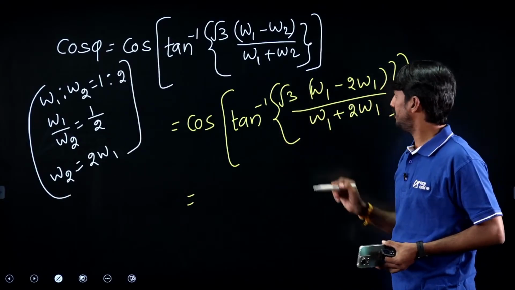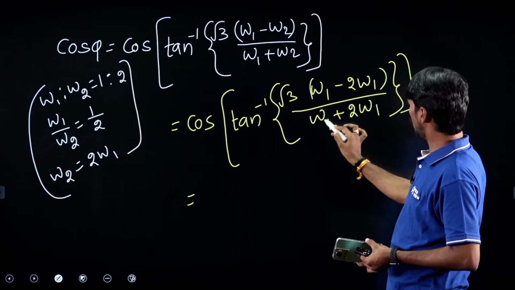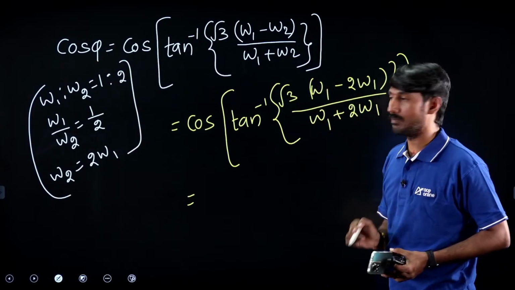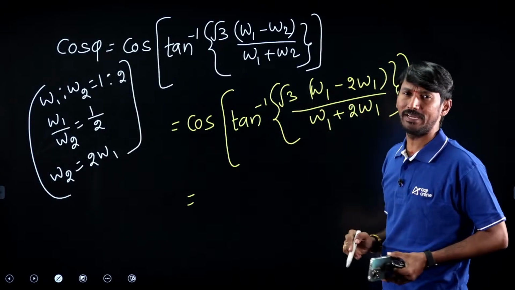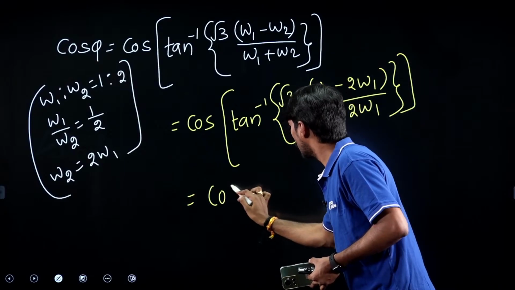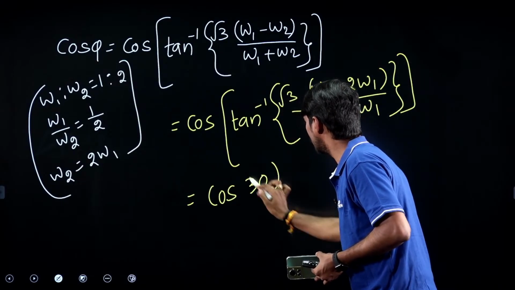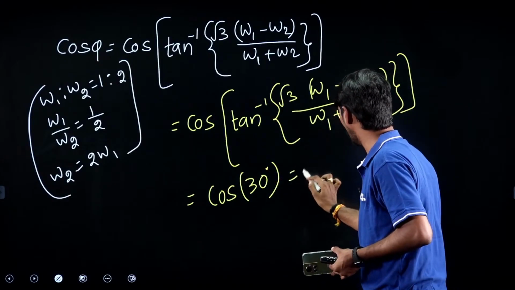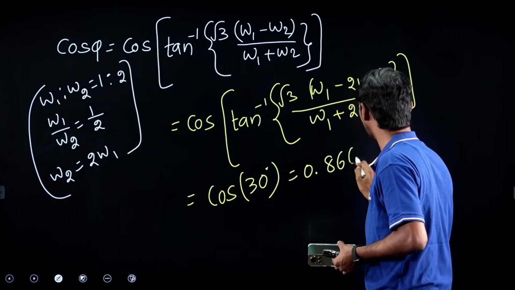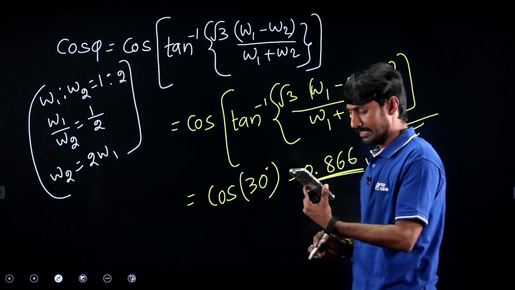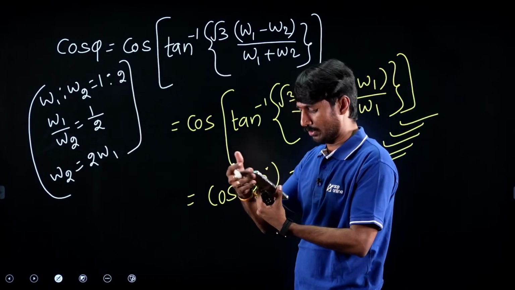Minus W1 by 3W1, root 3 by 3, that is 1 by root 3, so tan inverse of 1 by root 3 with a minus sign. Cos of minus is cos only, so simply cos 30 will be there. Cos minus 30 and cos 30 are both the same. So 0.866 is the answer.